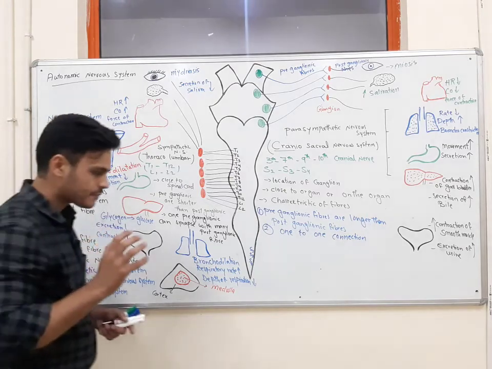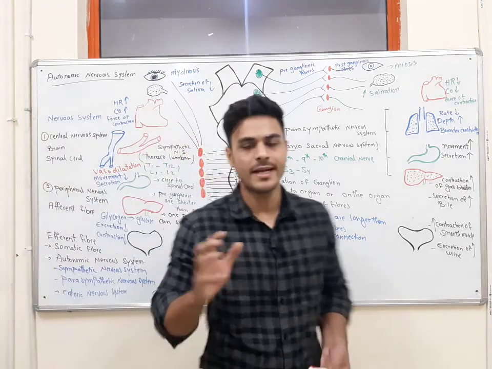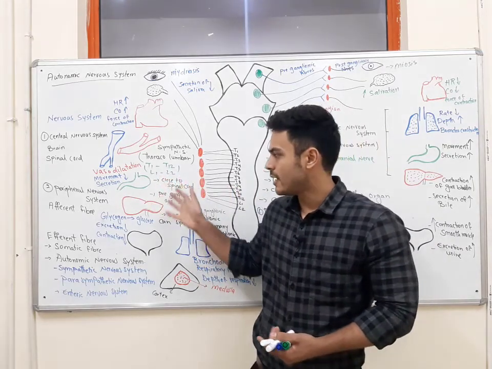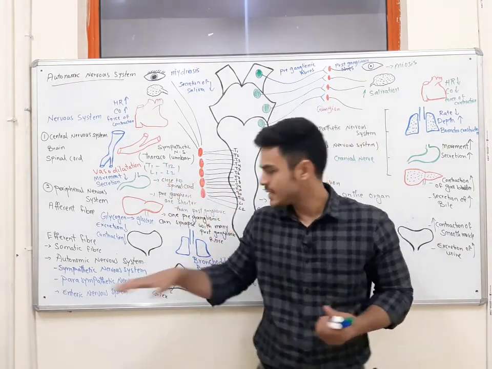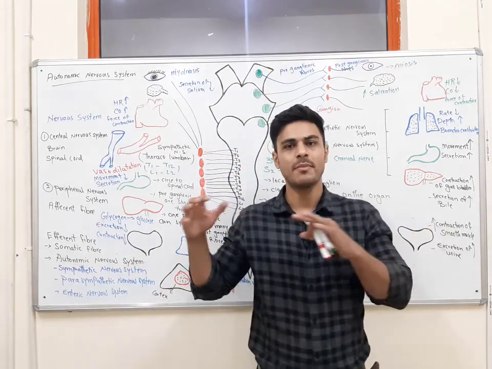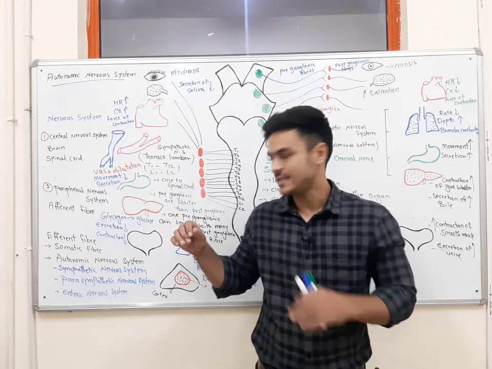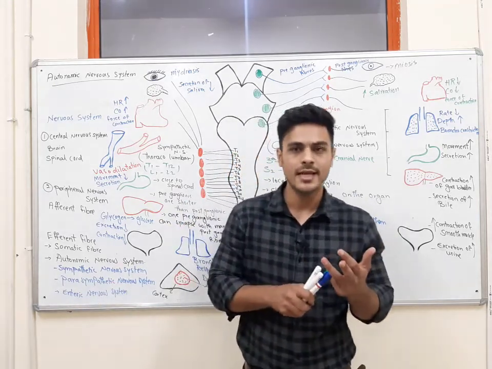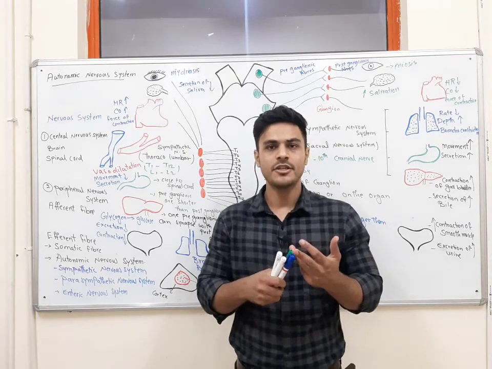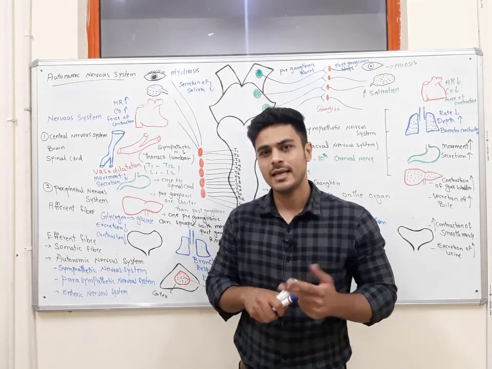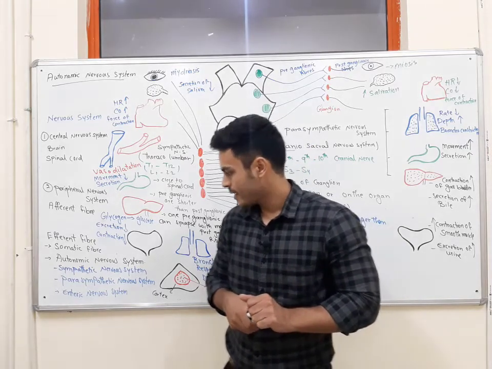This enteric nervous system is modulated by the sympathetic and parasympathetic nervous systems, and it is responsible for movement in the digestive system and secretion of endocrine and exocrine glands in the digestive system.